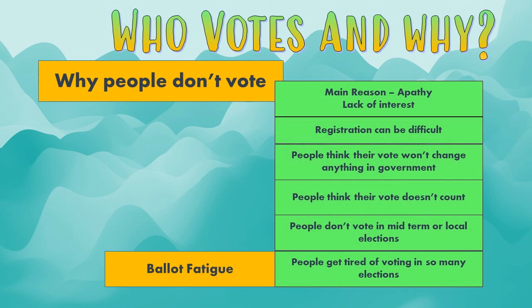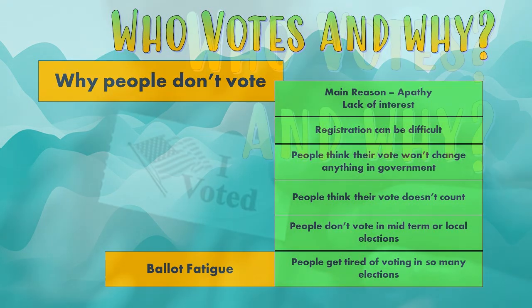This last one here is just a vocabulary term that's kind of weird, but that we'll see sometimes. When we see the term ballot fatigue, we're just talking about people being sick of voting. There are elections all the time. There are federal elections every 2 years. Often local governments have their elections in odd numbered years. So there's an election every year. There are primaries before the election. People just get sick of it and stop participating.